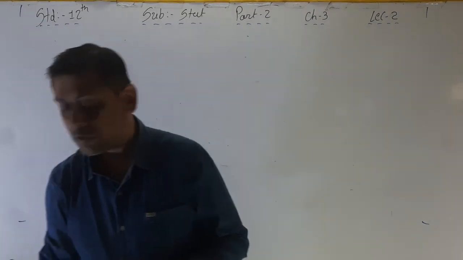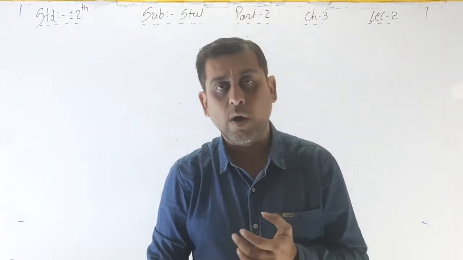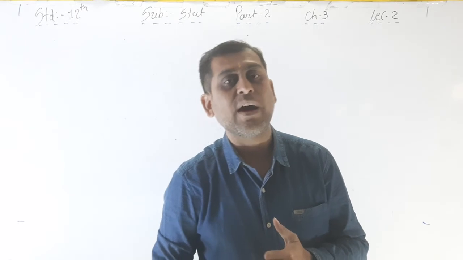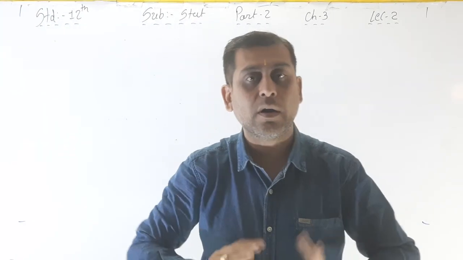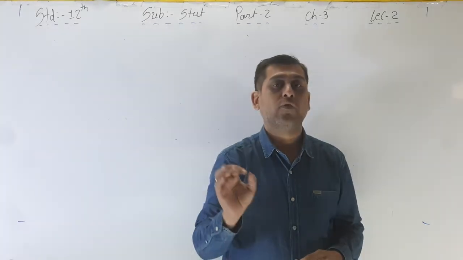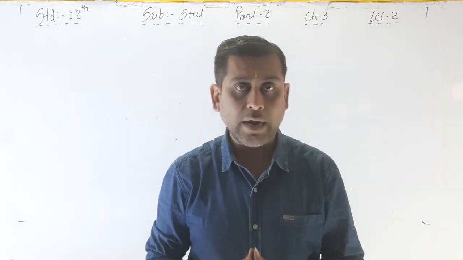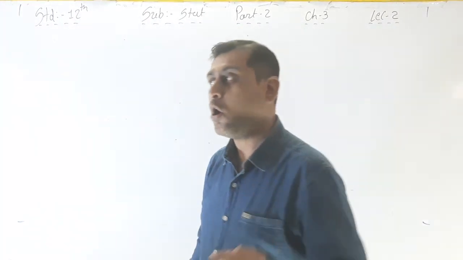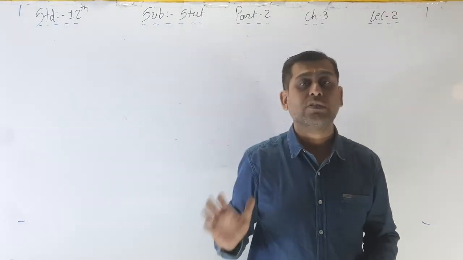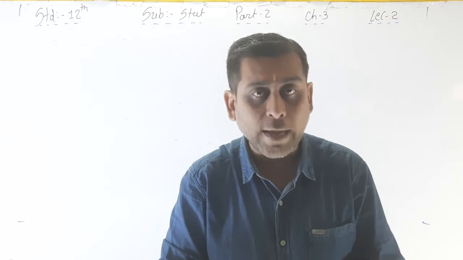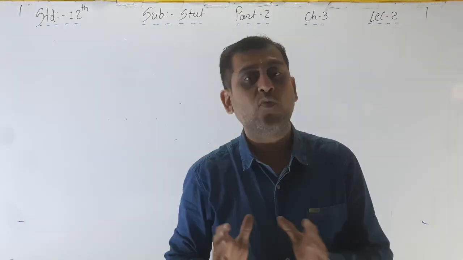Chapter number 1 is probability distribution, chapter number 2 is binomial distribution, and now the third chapter is again a probability distribution, the normal distribution, right? So all these chapters are interconnected and it is not easy to understand in a video lecture, but right now we have to do that.